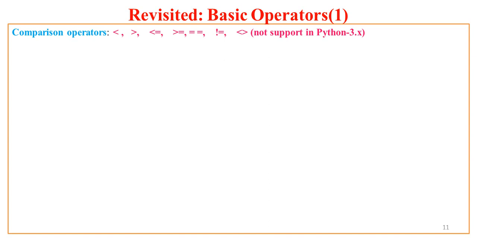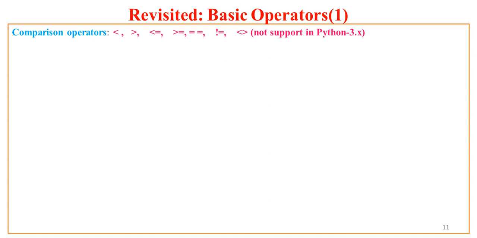And not equal to is two keystrokes, exclamation and equal to. You can even have a not-equal-to representation like the less than and greater than symbols, two keystrokes. But do remember, newer versions of Python don't support this last operator.